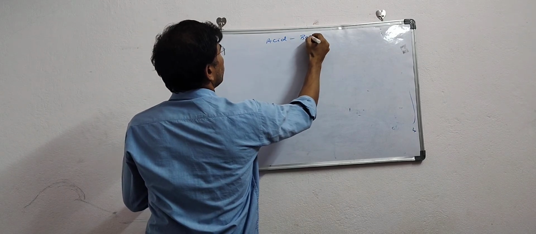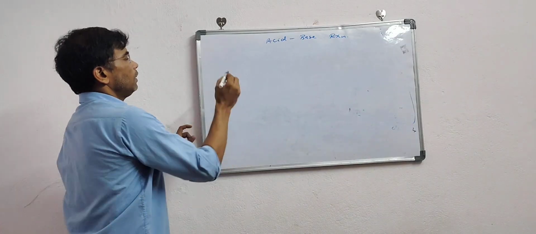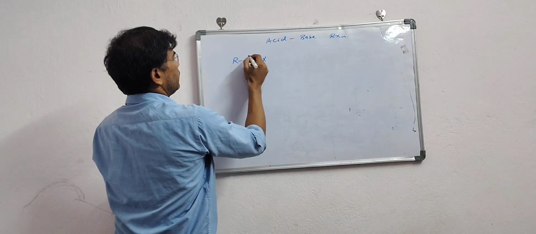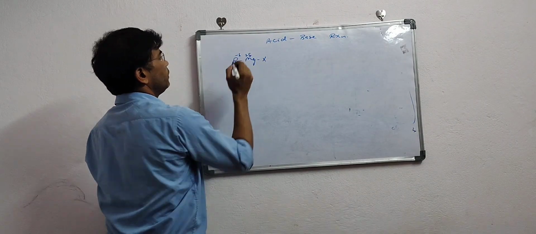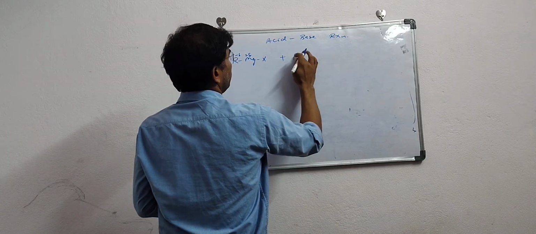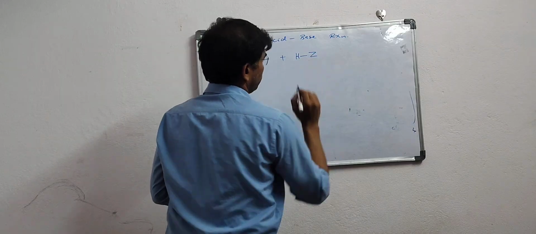Acid base reaction. Now you see here R-MgX, with delta positive on Mg and delta negative on R, and let me write over here H-Z.